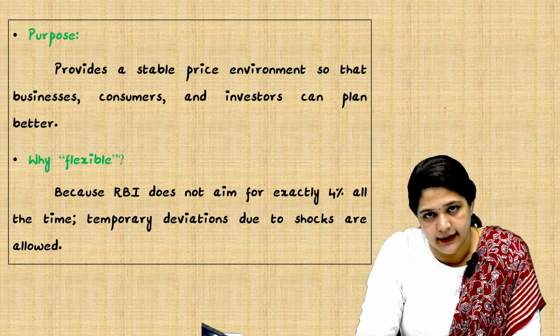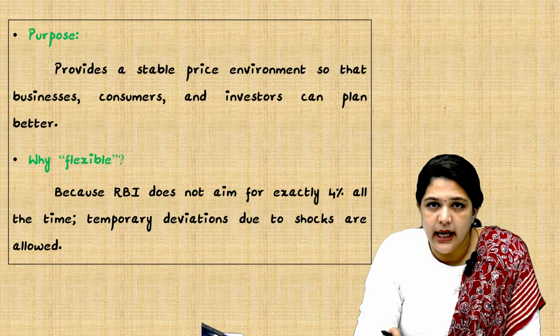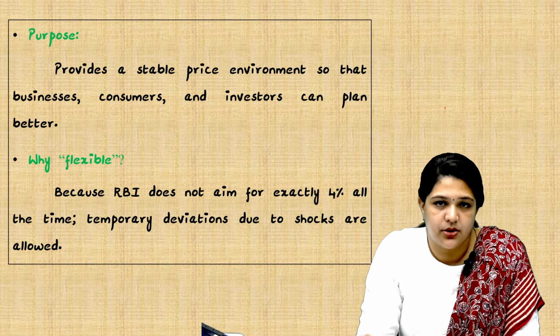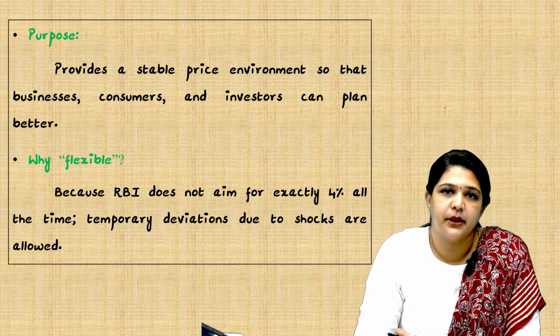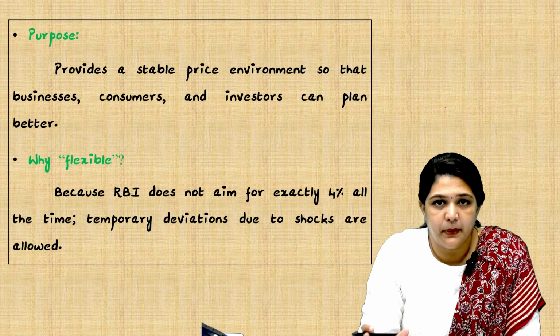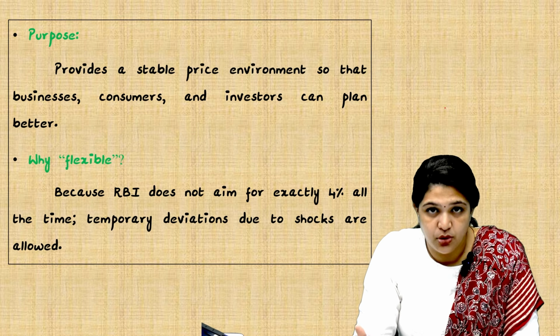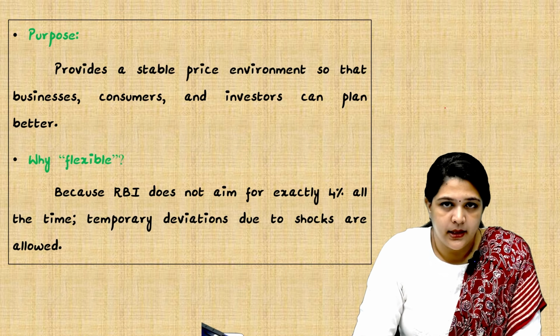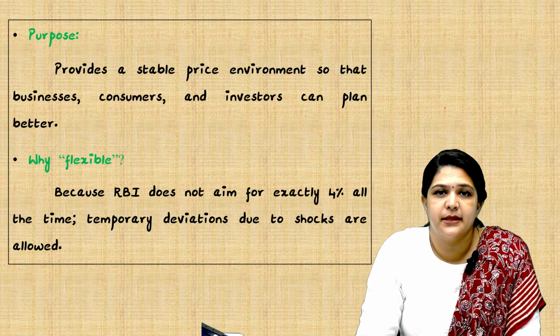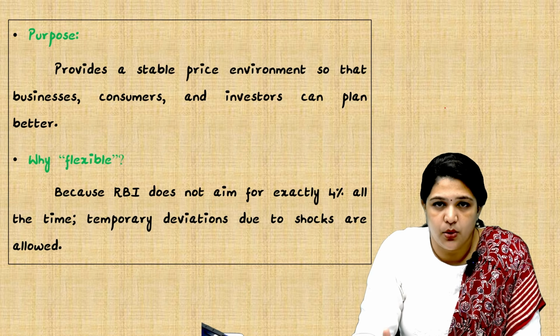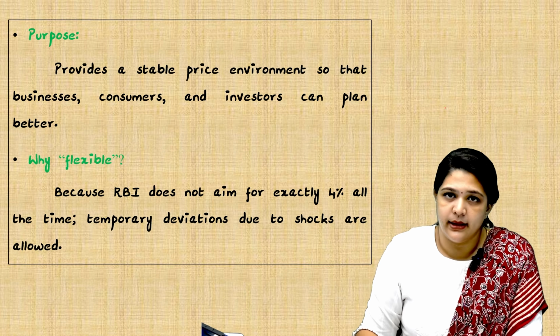It can be a business, a personal life, or a consumer-based issue; everything can be planned accordingly. So RBI does not aim exactly for 4%, but it has a range, and that range includes a temporary shock. When we plan with a temporary shock in mind, we will be able to handle any situation. If we are very rigid, what happens? We will be ready only for that. So when a sudden, out-of-nowhere situation comes, we won't be able to handle it.